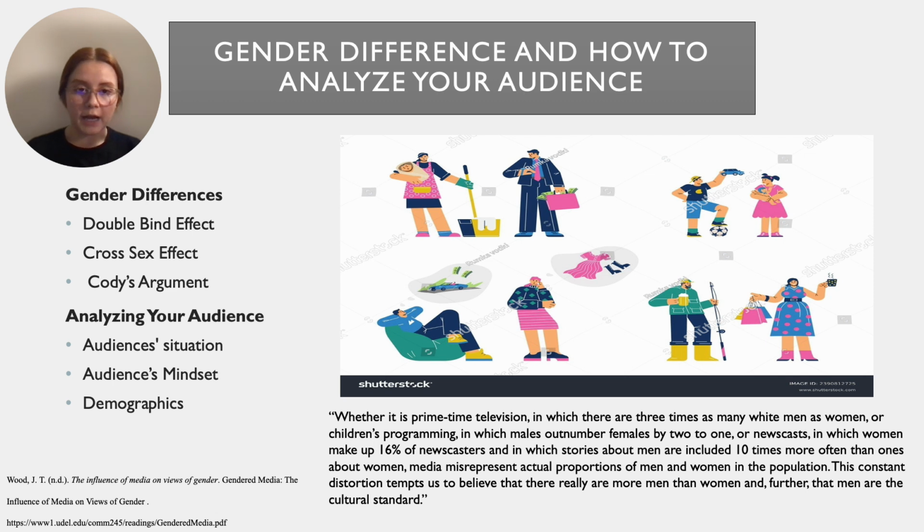When you look at Chapter 5 of the Gas Insider text, we talk about the double bind effect, which is when women must perform better than men to be considered equally competent. And when they don't, they're perceived in a negative way. This is reinforced when you look at social media and what is being shown.